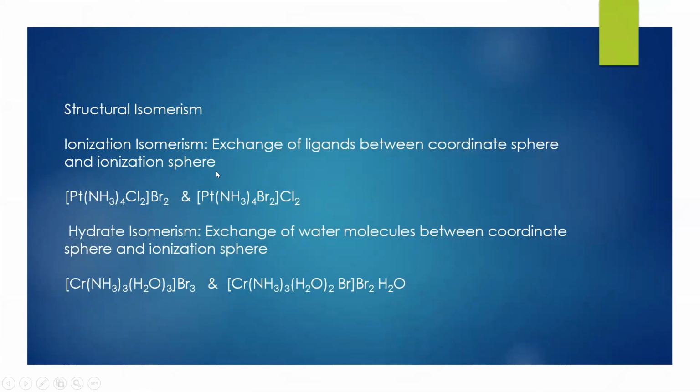Now let's see a few examples of how structural isomerism has further subtypes, that is ionization isomerism, exchange of ligands between the coordination sphere and ionization sphere. We have different examples, whereas in hydrate isomerism, there is exchange of water molecules between the coordination sphere and ionization sphere.